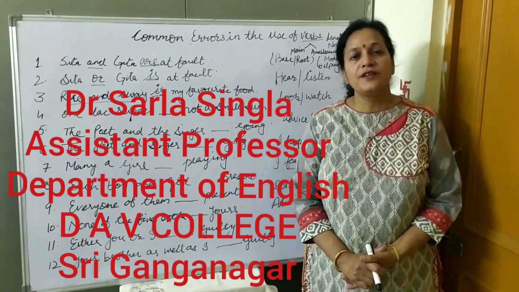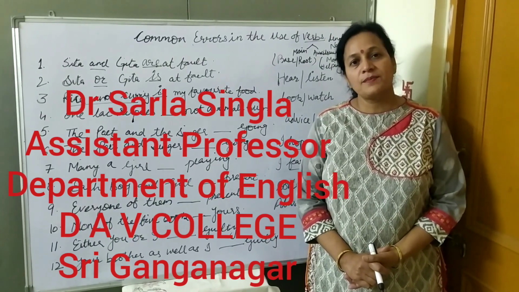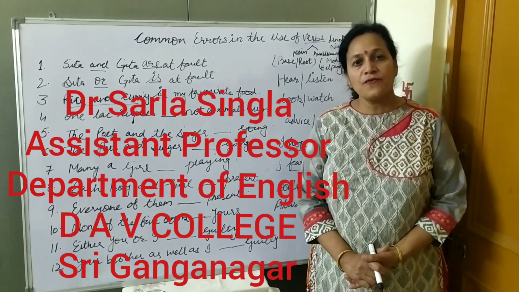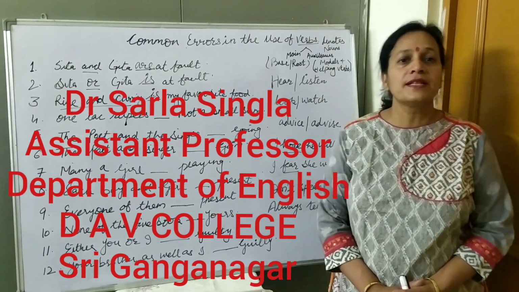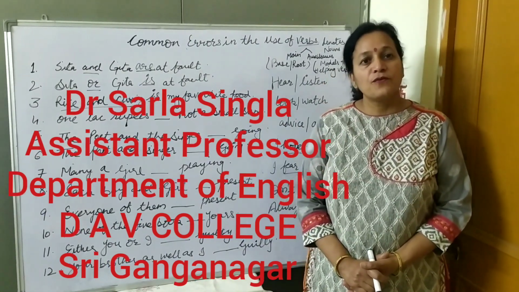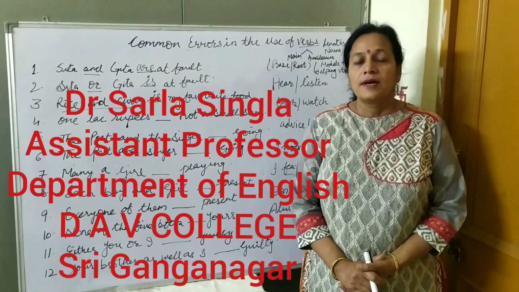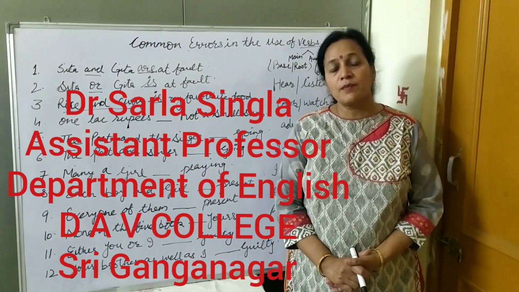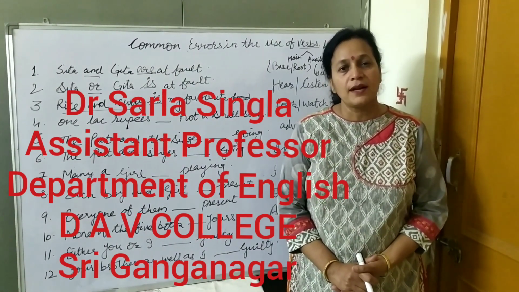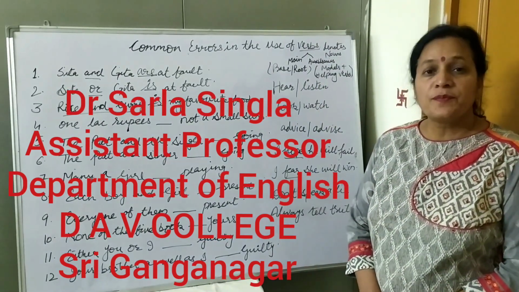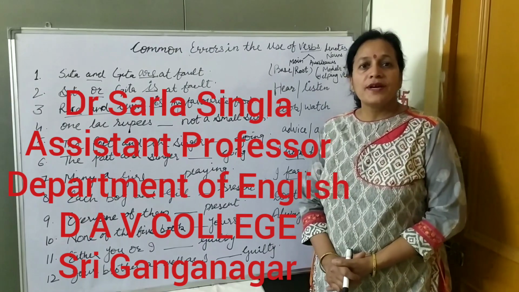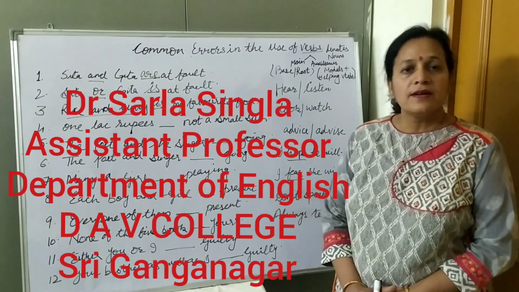Friends, in yesterday's video, I told you about some common errors in the use of nouns. Today we are going to discuss common mistakes in the use of verbs. Verbs, as you all know, are the words that tell something about a place, person or a thing, or they denote nouns or pronouns. Verbs can be of two types, friends. One is main verb and the second is auxiliary.